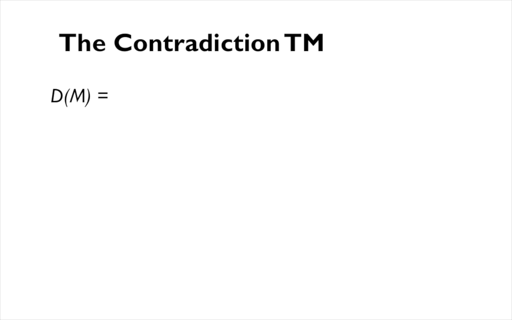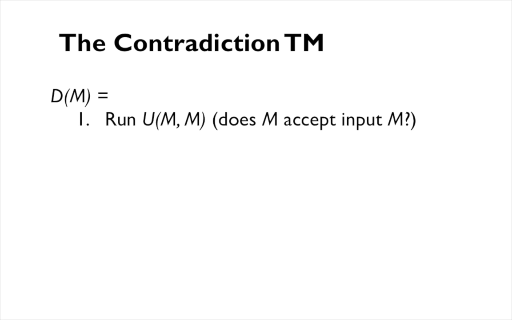It proceeds pretty straightforwardly. What we're going to do is take that universal Turing machine that we assumed existed, and then on input M, run the universal Turing machine on M, passing M itself as input. And again, this is asking the question, does M actually accept itself as input? And then we're going to do the opposite bit that we saw in the diagonalization diagram.